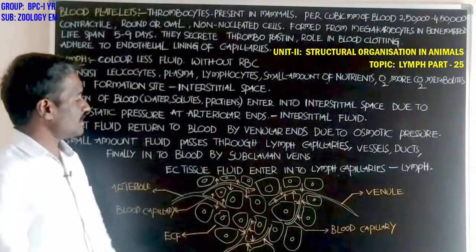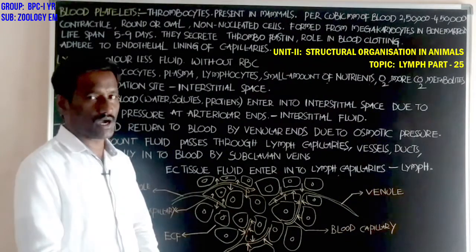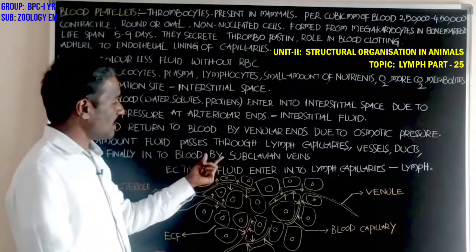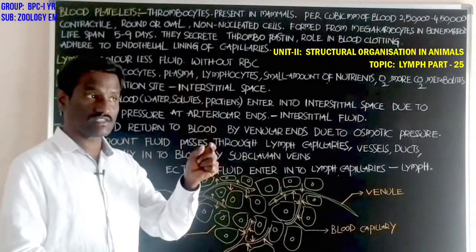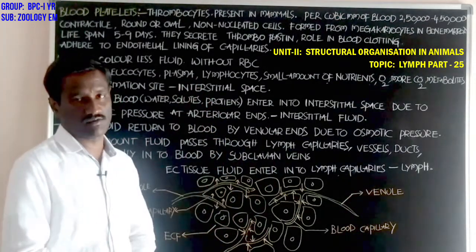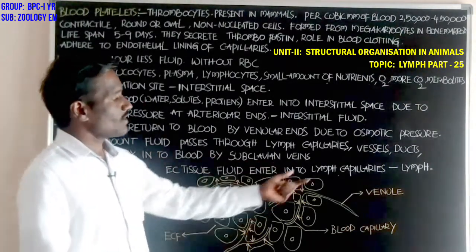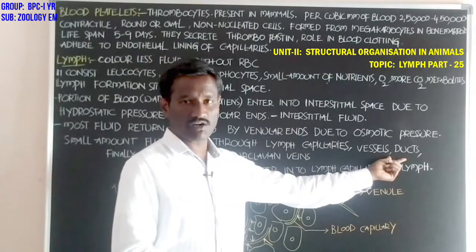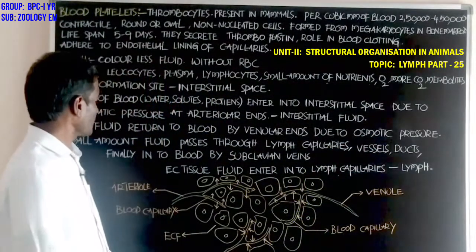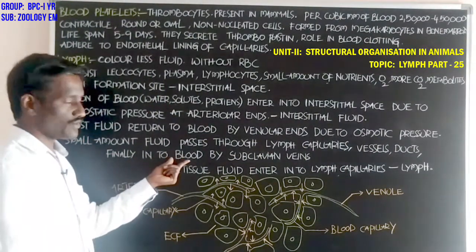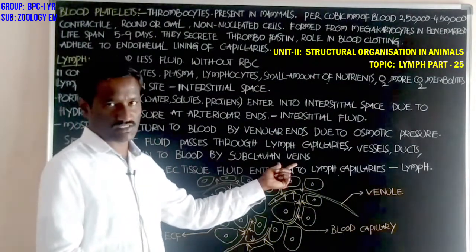Finally, the lymph is drained into the blood by the subclavian veins, the large blood vessels that come from the neck region. The amount of lymph that passes through the lymphatic duct finally combines with the blood with the help of the subclavian veins.